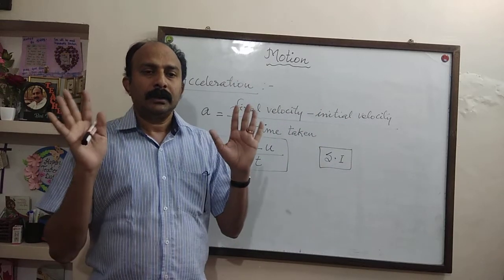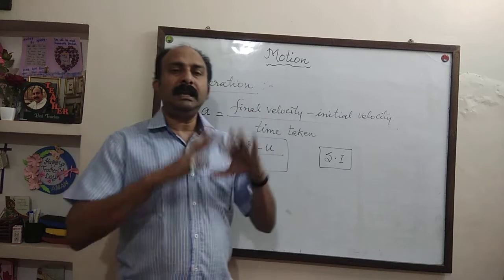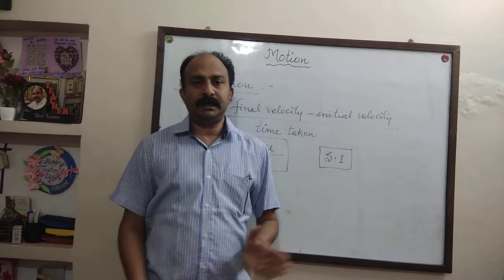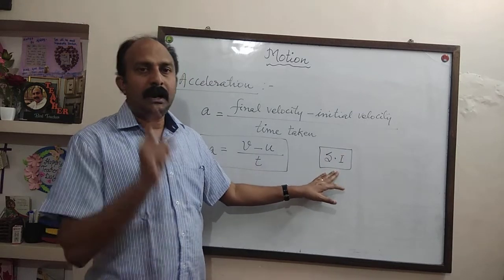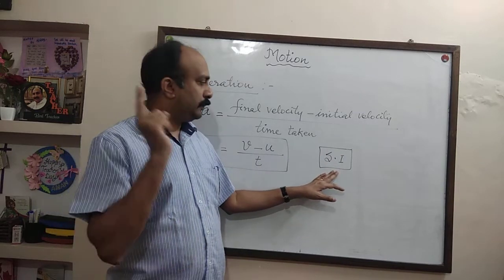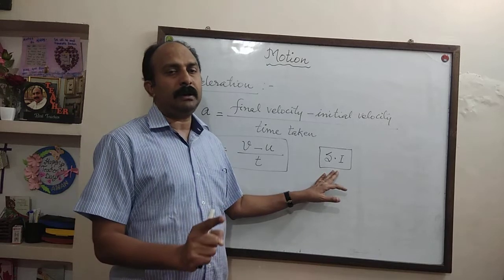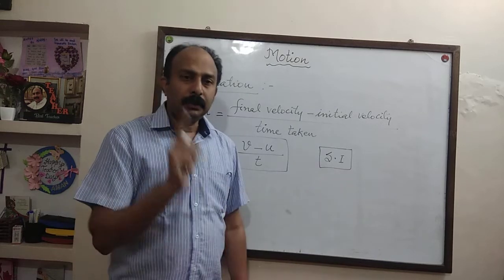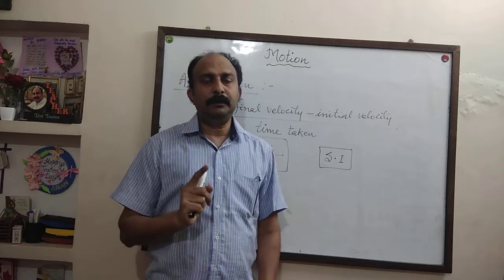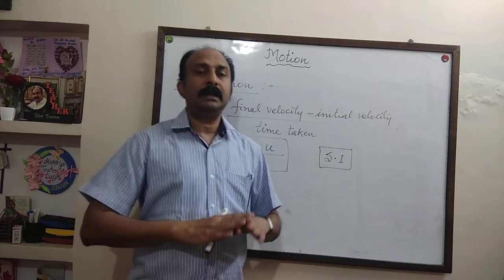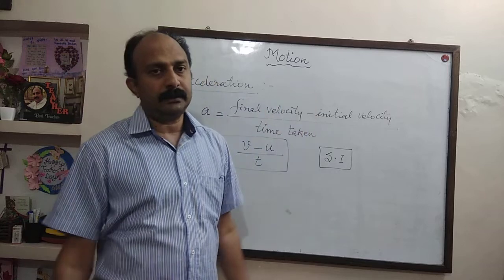Those units which are internationally accepted in physics are called SI units. And whenever you put the unit of any physical quantity, from now onwards, you have to use only SI units. So SI unit means Standard International Units which are universally accepted.